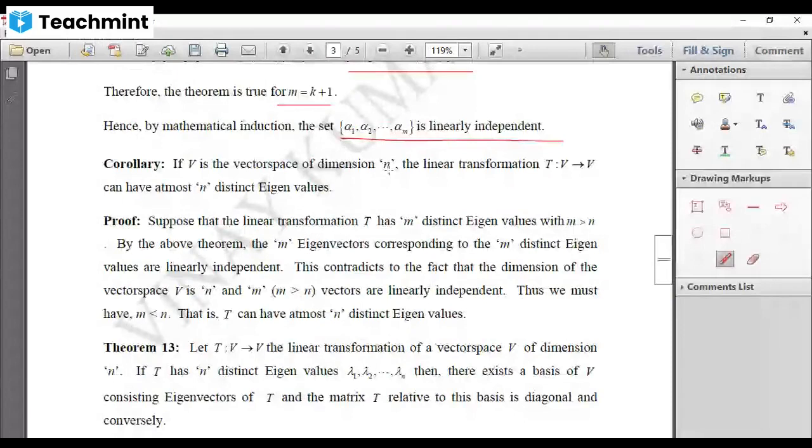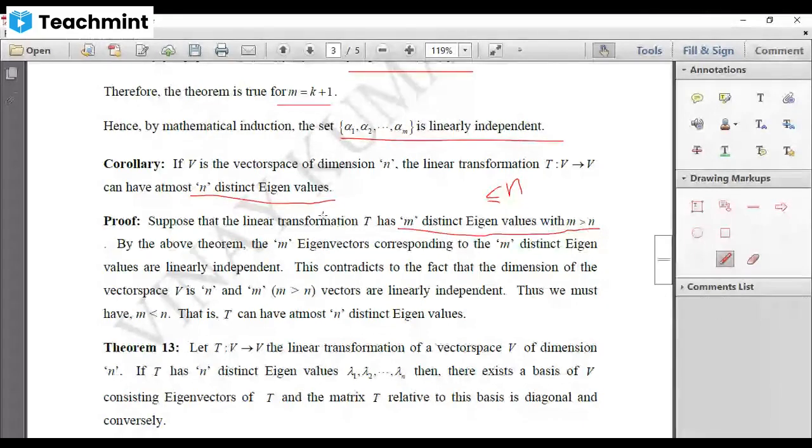Dimension n means the number of basis elements is n. The linear transformation T from V to V can have at most n distinct eigenvalues. So that means the number of eigenvalues of T will be maximum n, or it may be less than n. Right? That is what we have to show. Okay, let us assume there are m distinct eigenvalues with m greater than n.